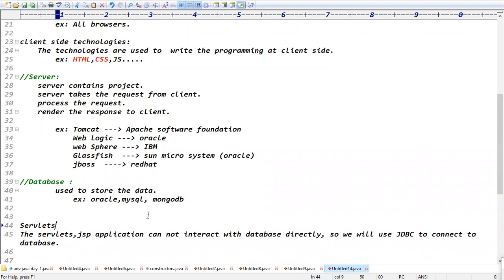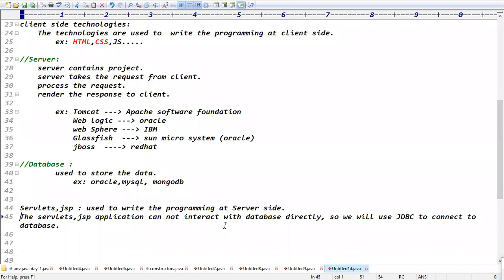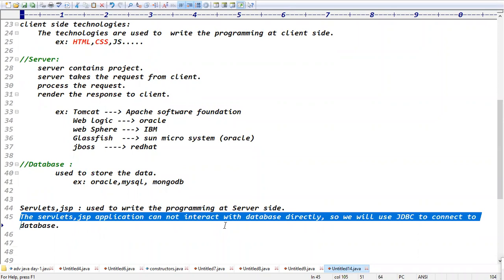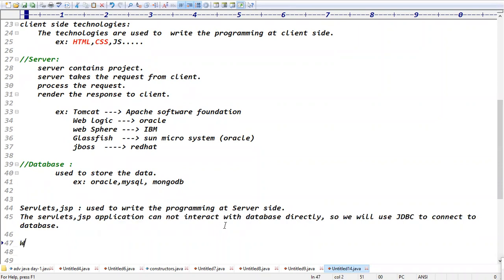Guys, what is the purpose of servlets and JSP? This clarity is important. Servlets and JSP means immediately we have to think that I am writing the coding at server side. They are used to write the programming at the server side, that's all, guys. What about JDBC? Servlets and JSP cannot interact with the database directly, so we will use JDBC to connect to the database. Is that clear now?